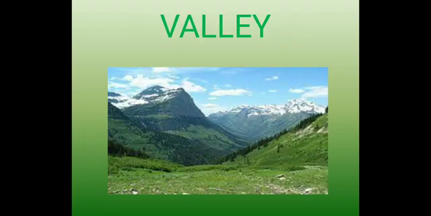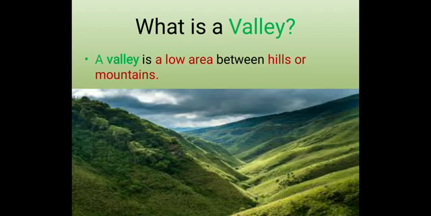Now we will discuss valley. What is a valley, students? Do you know what a valley is? Yes, some of you would be knowing, but let's discuss now. What is a valley? A valley is a low area between hills or mountains.